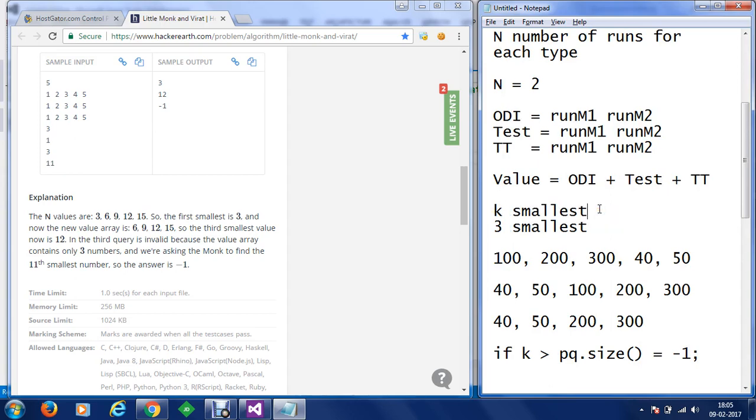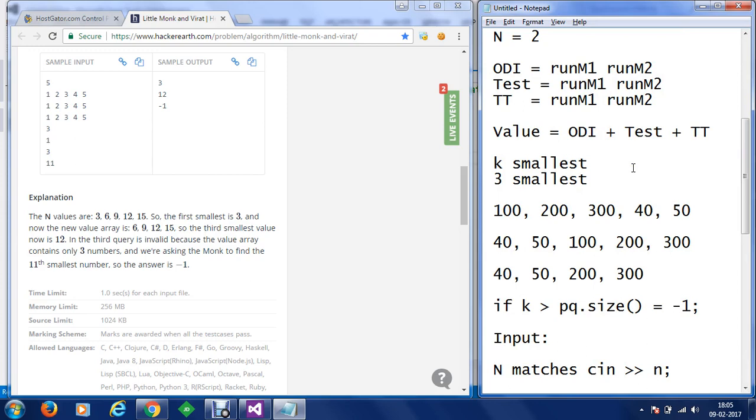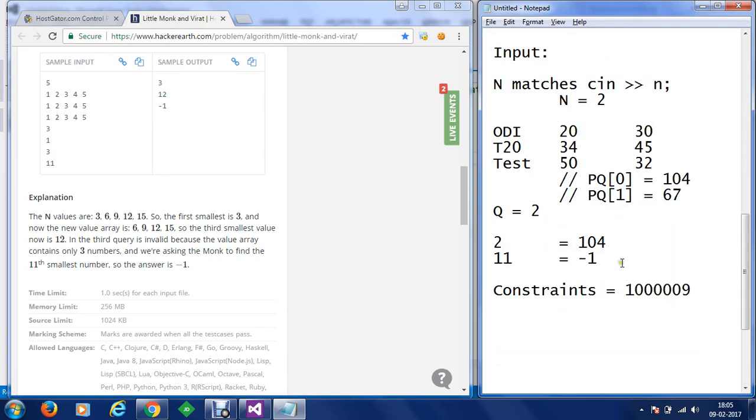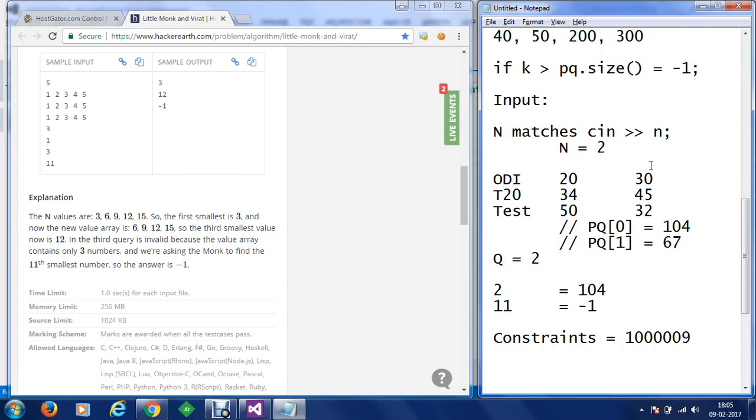After adding the value, we are going to ask for k smallest questions, the number of questions Virat is going to ask. Then we are going to write the while loop in reverse order from k to 0, k minus minus, and then we are going to ask for the smallest element. We are going to get the top of the priority queue, and we are going to pop the priority queue, and finally we are going to print out the results. So this is what we are going to write in the application.